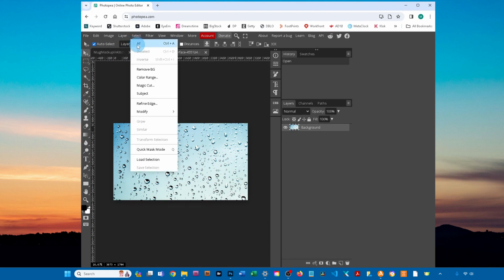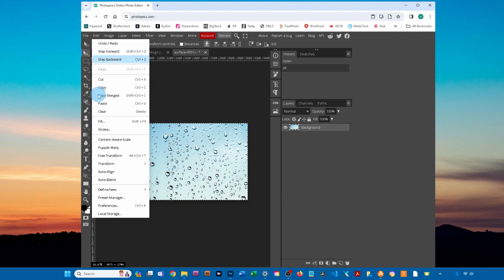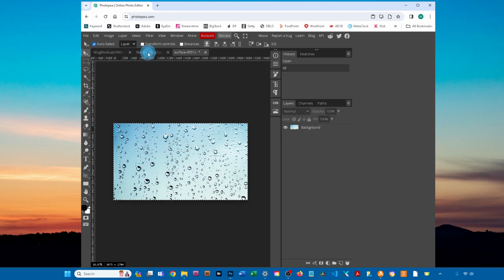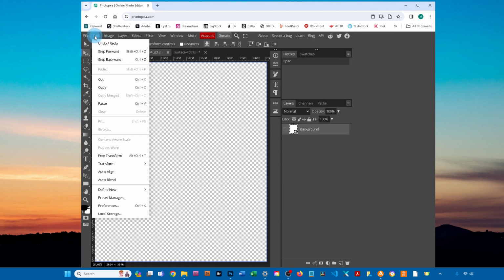Then go to Select All, and then click Edit, Copy. Click on the Smart Object tab, and then go to Edit, Paste.